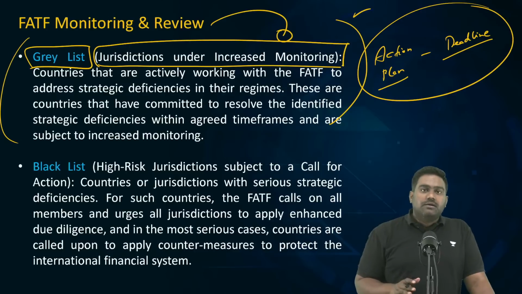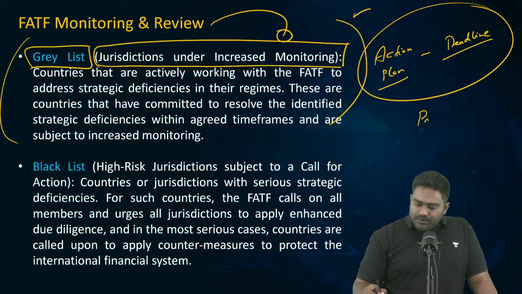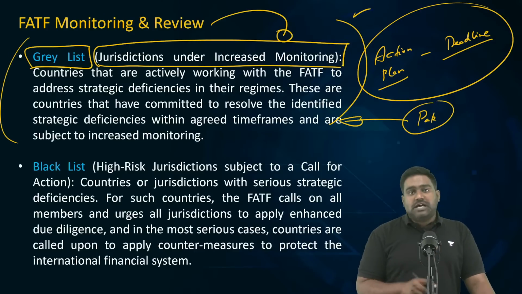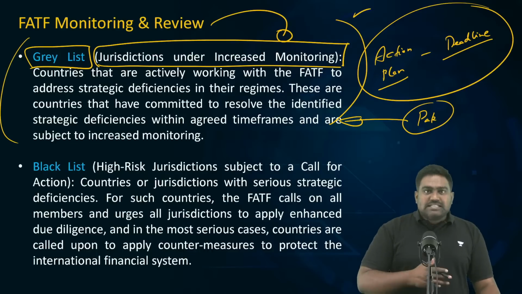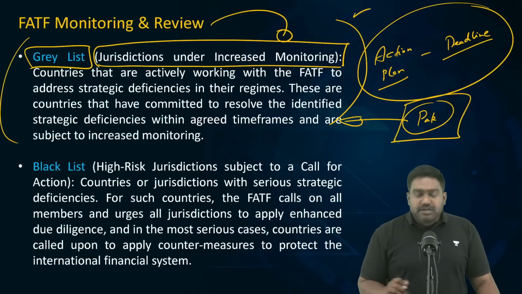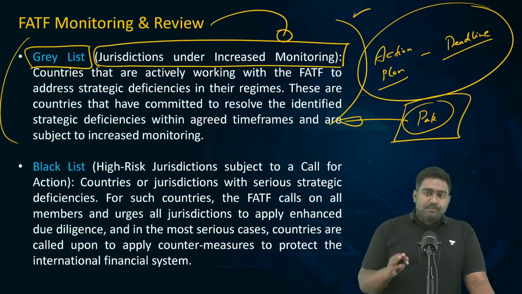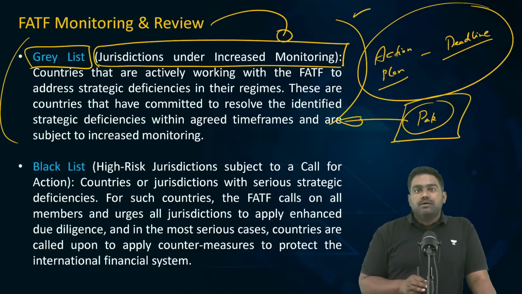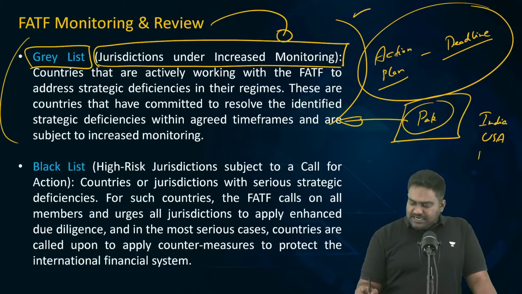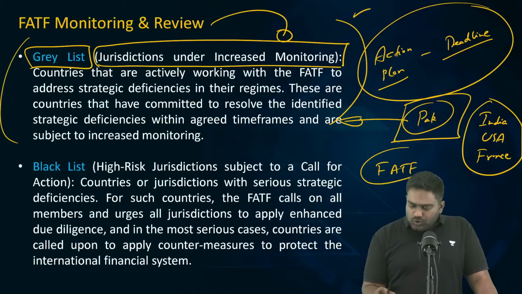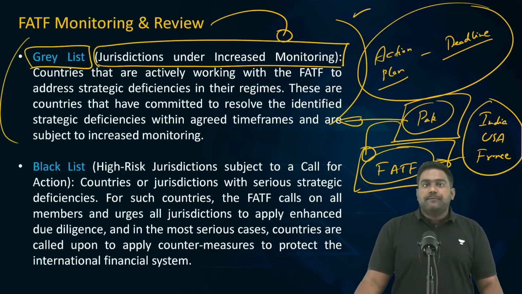Our dear neighbor Pakistan has spent a lot of time on the grey list. In the last 15 years, it has been grey listed multiple times. At least 3 times, Pakistan has been on the grey list. India, especially, has worked with partners like US and France to use the platform of FATF to highlight Pakistan's role in terror financing.